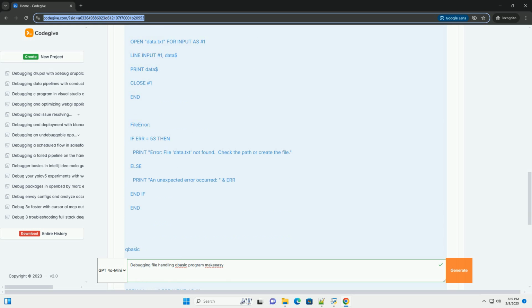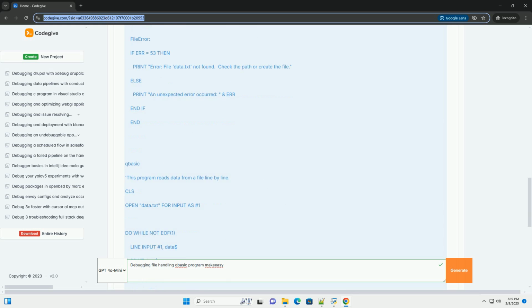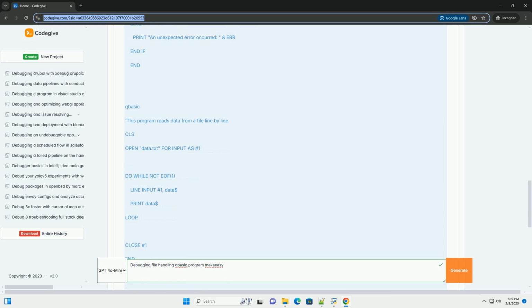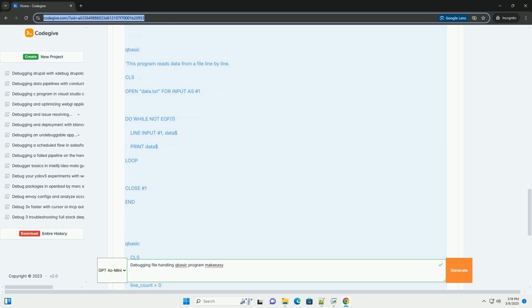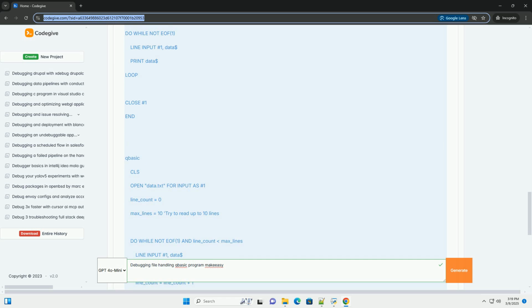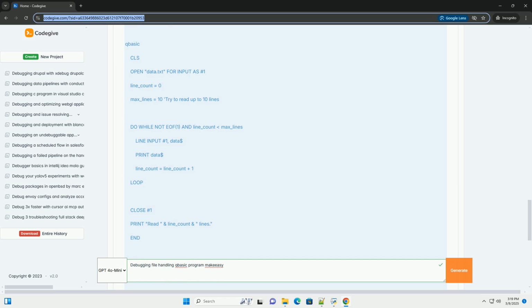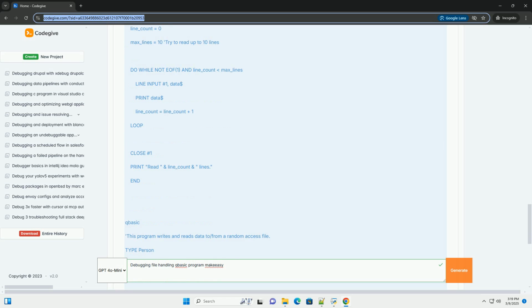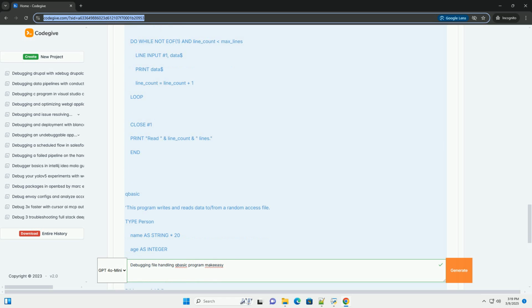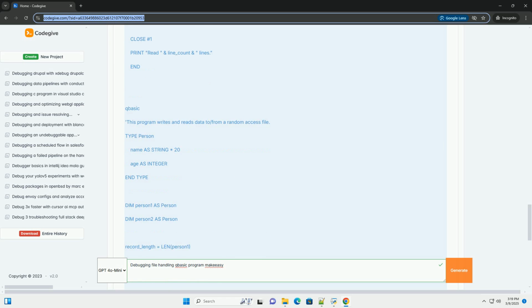1. Understanding file handling fundamentals in QBasic. Before diving into debugging, let's recap the core concepts of file handling in QBasic. File modes. These determine how a file is opened and what operations can be performed on it. Crucially, choosing the wrong mode can lead to runtime errors or unexpected behavior.